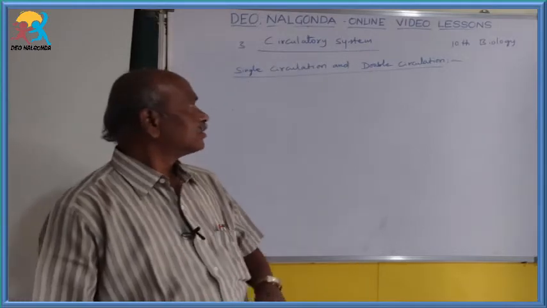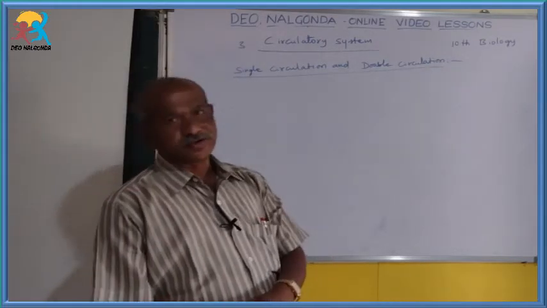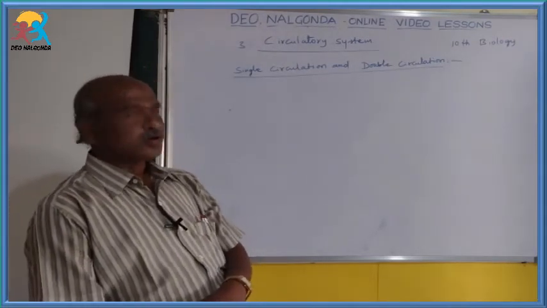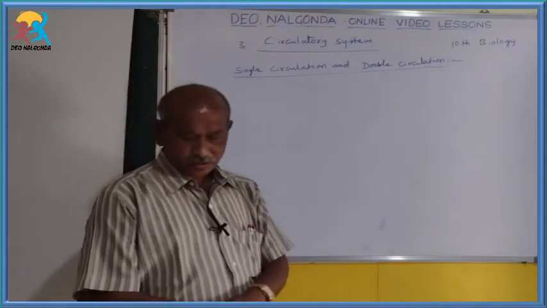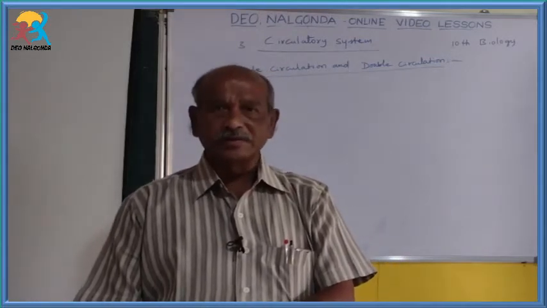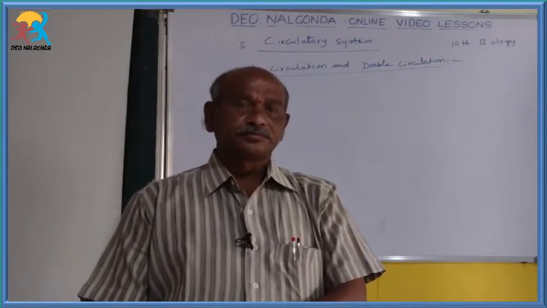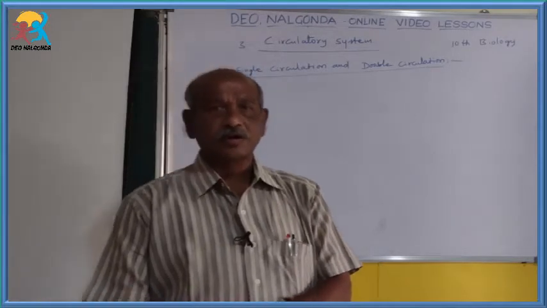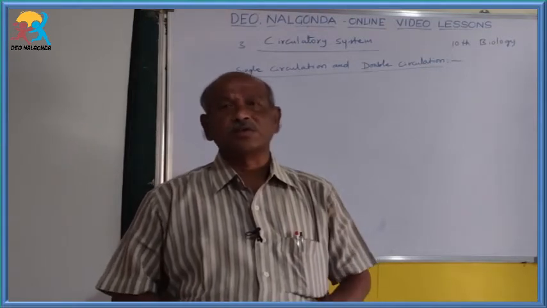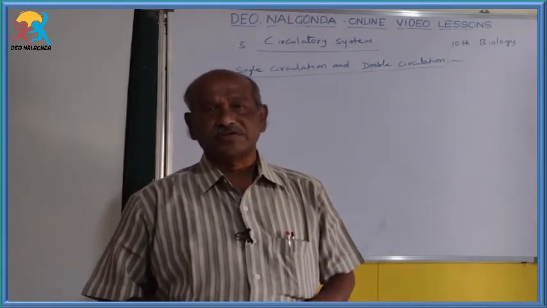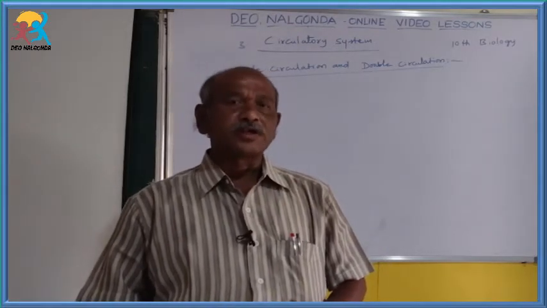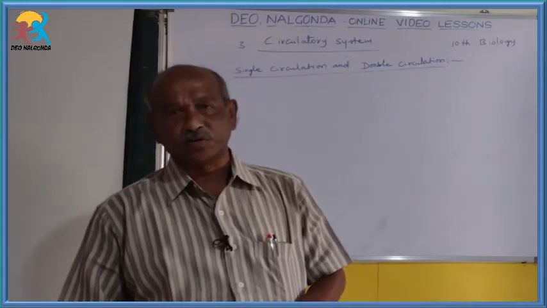For 10th class students, biology, chapter 3, circulatory system. Topic is single circulation and double circulation. We completely saw in the last class the structure of the heart, its external and internal structures, as well as the working of the heart through the cardiac cycle. These are all things we completed in the last class. Next one, single circulation and double circulation, today's topic.